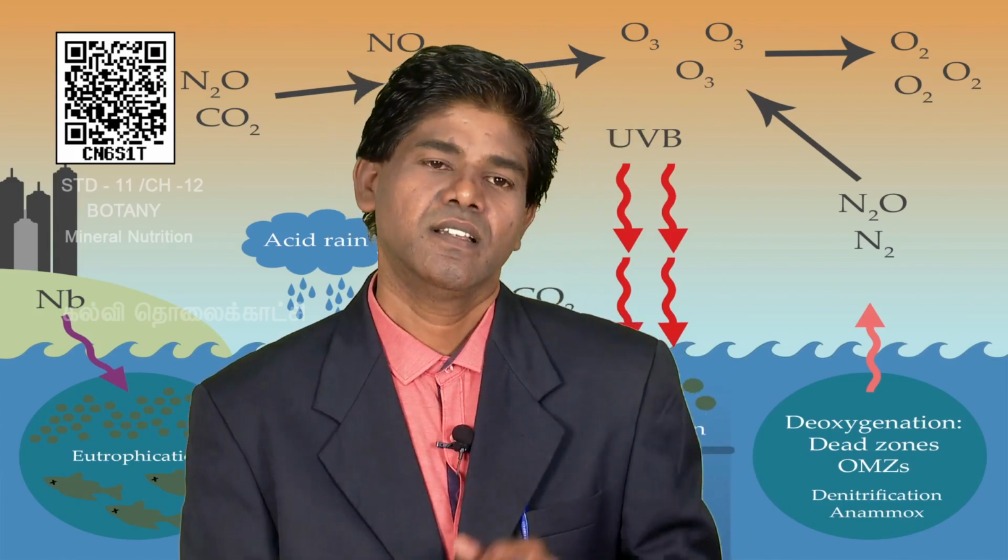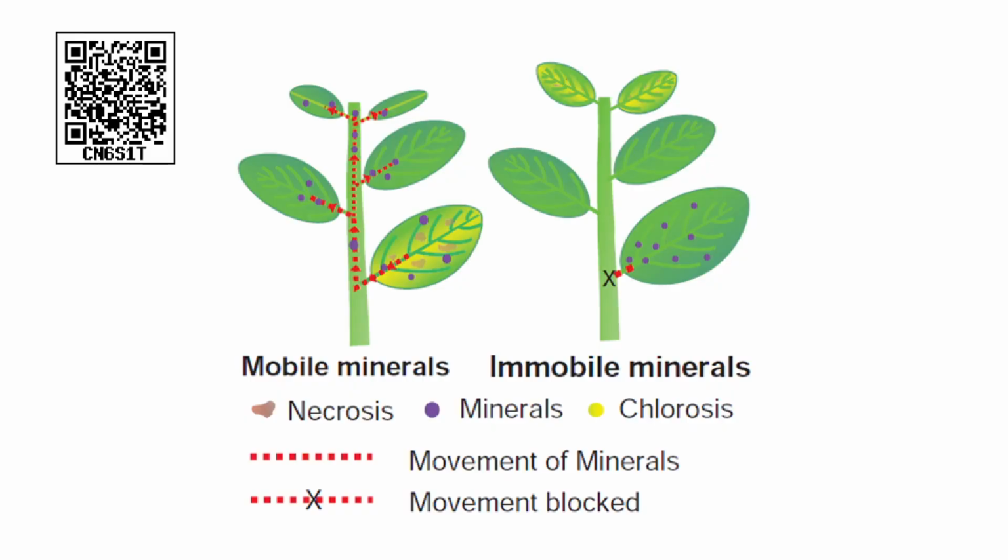For this, there is a picture given here. Mobile minerals: we can see the movement of minerals given as small dots. Because of the movement of minerals to the younger part of the plant, the deficiency symptoms appear on old and senescent leaves.